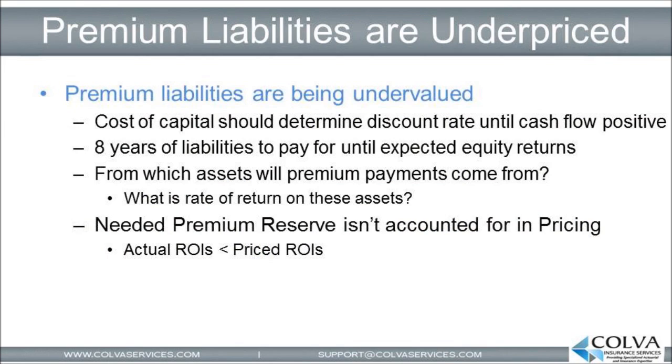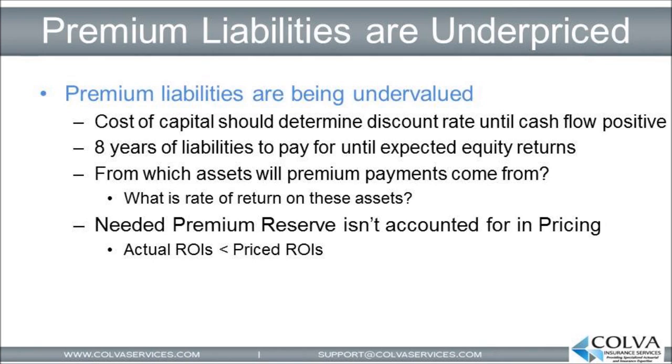So as I mentioned in the previous slide, one of the problems in the valuation of life settlements is that the future premium liabilities are undervalued, as they are not being discounted at the investor's cost of capital. In the previous slide, we saw that the premium liabilities were being discounted at a high discount rate of 14%. However, this is only appropriate if the investor actually has a liquid portfolio that is currently making 14% and which can be used to readily draw down upon in order to make these future premium payments. For most investors, this is not the case.